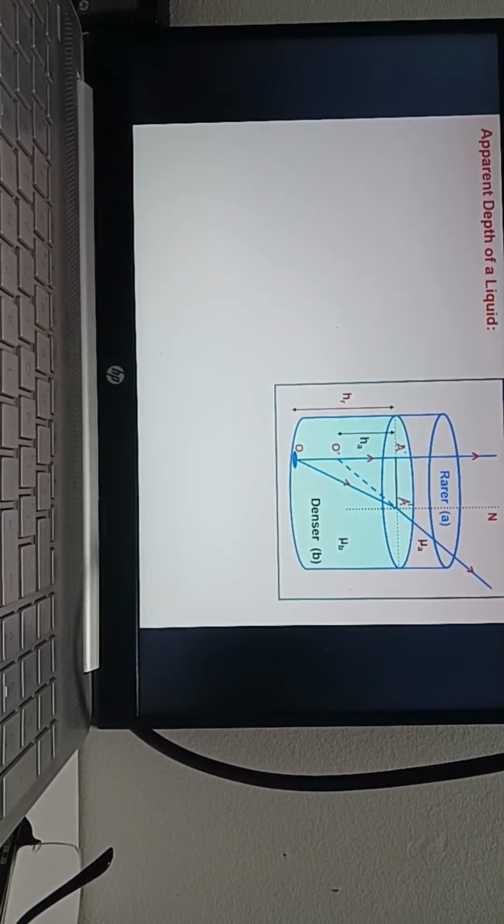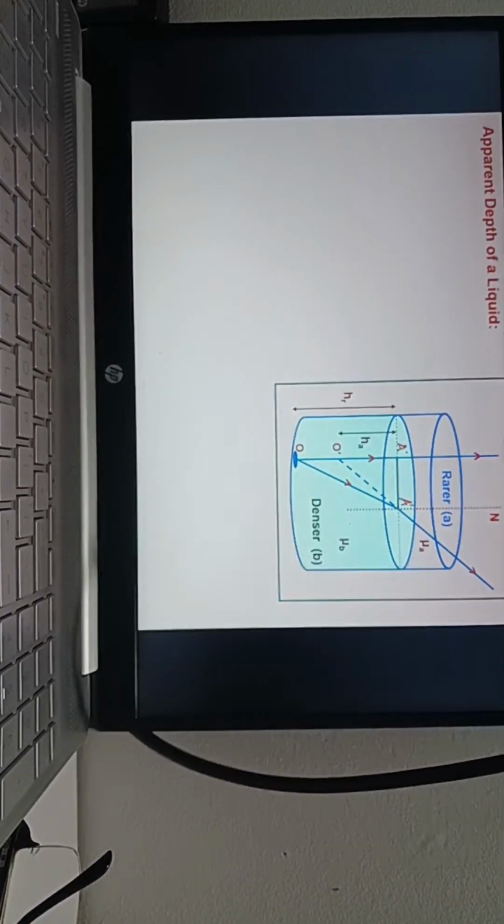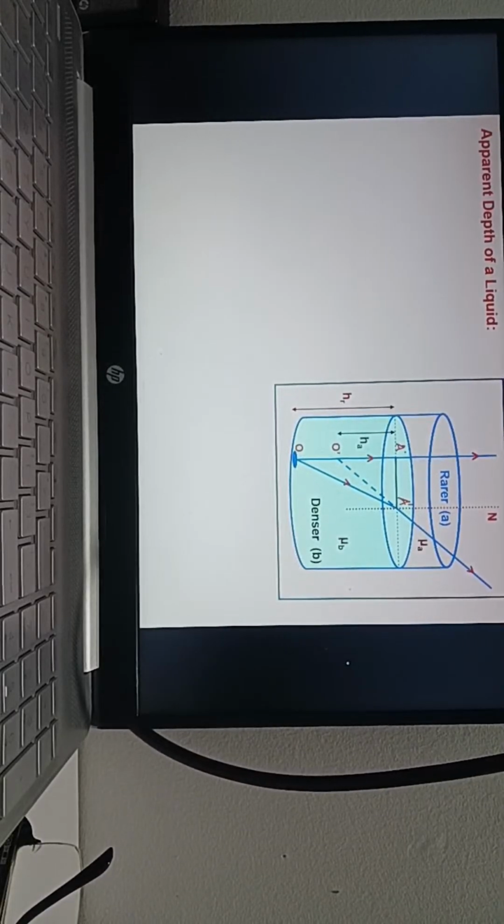So the relation is, what is the refractive index in terms of HR and HA? Any idea, or should I show? Sir, can you show? This is the ray coming from B to A. B means water, and A means air. I is inside the water, R is outside the water, and the other one is A to B, reverse. You know that reversibility.